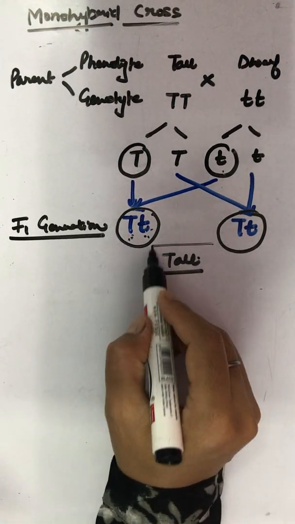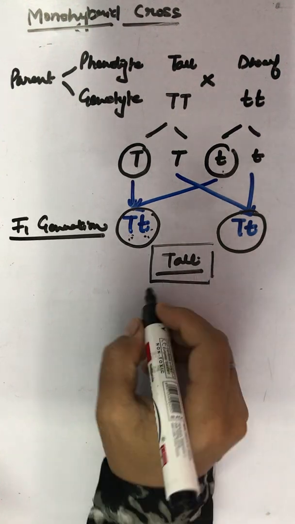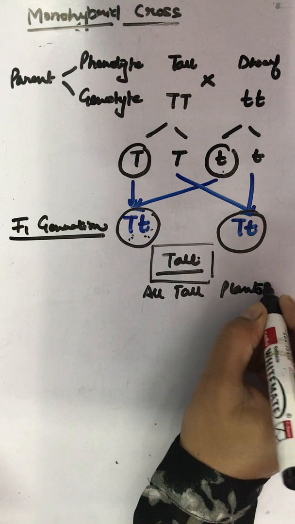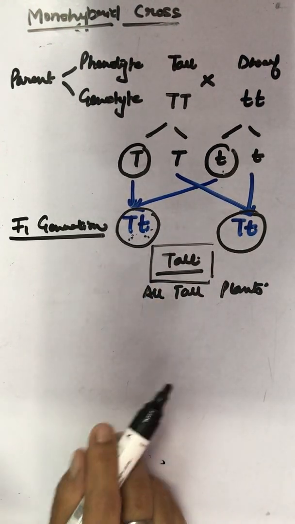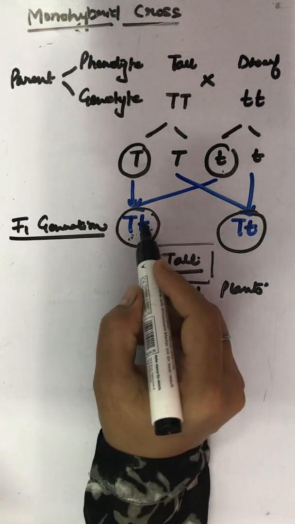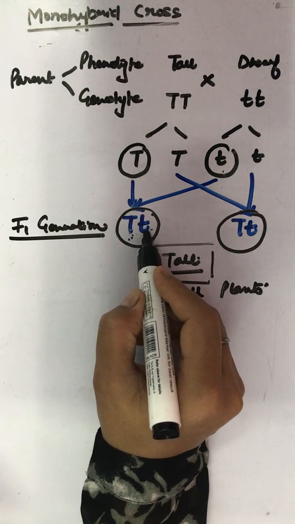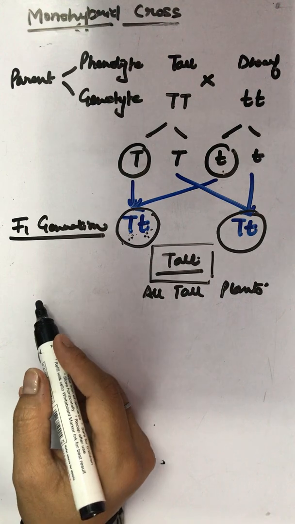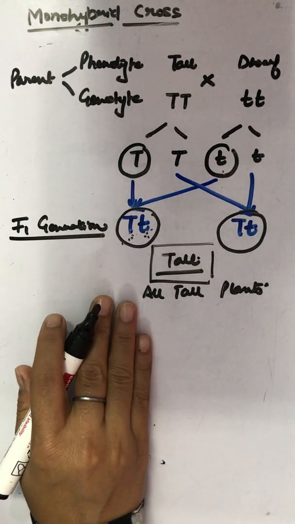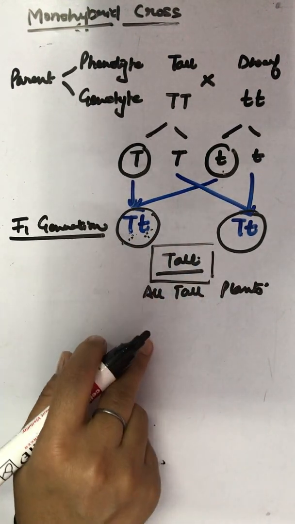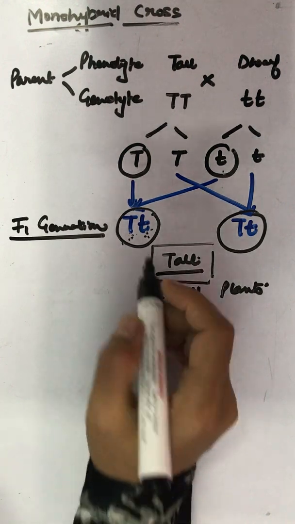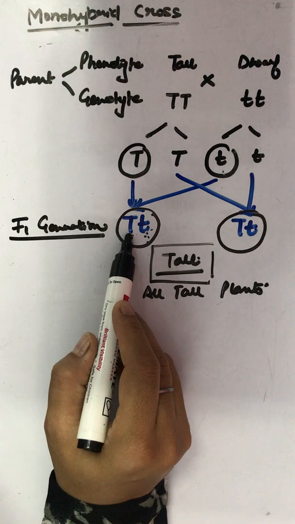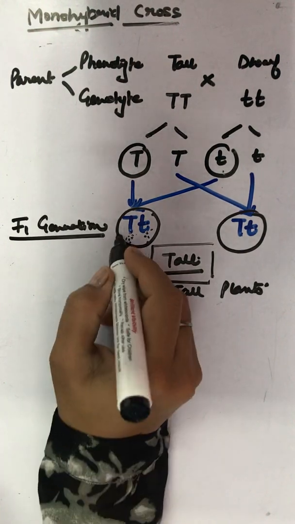So here all plants are tall, or we write all tall plants devoid of their genotype. Genotype says it's capital T and small t, but phenotype says it's tall. Now, the F1 generation shows that the progeny plants have factors capital T and small t. Capital T is the factor for tallness and is a dominant trait.